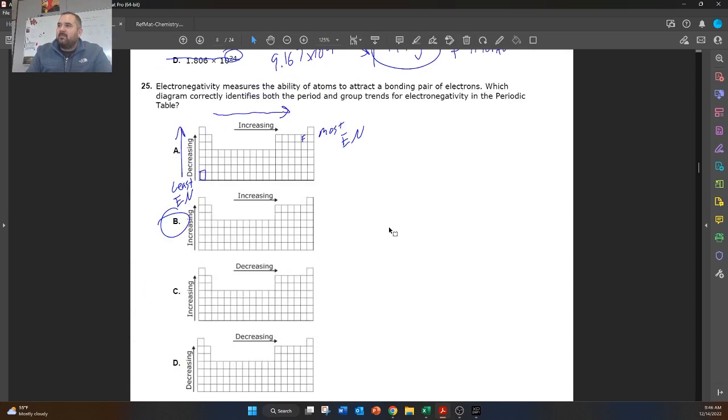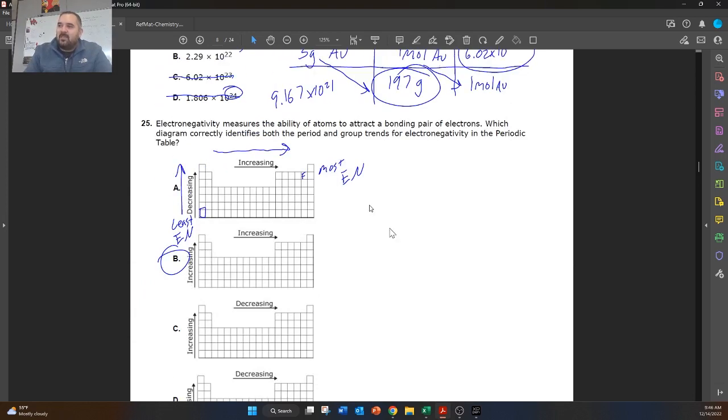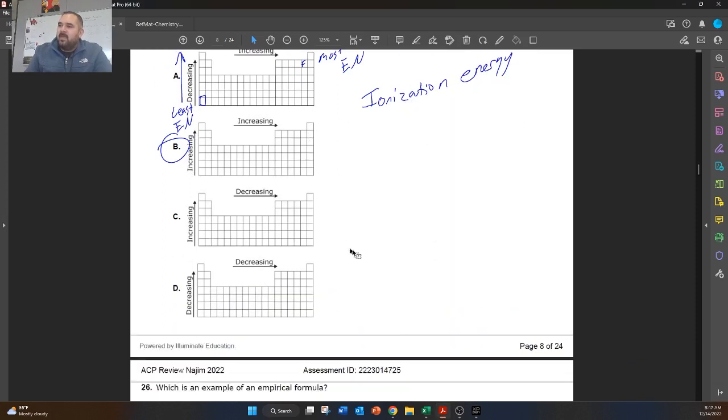And since we're on the topic, ionization energy does the same thing. So ionization energy also increases as you go up and to the right. But atomic radius, that one's a little bit different. It increases as we go, so radius, it increases as we go to the left and go downward. So that's just something to know. So that's the trend for radius, and this is the trend for ionization energy. And it's also the trend for electronegativity.